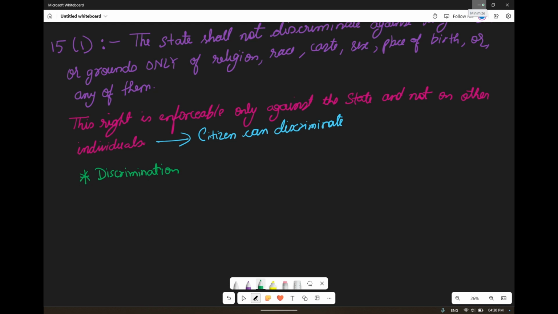That kind of discrimination is allowed. Discrimination in college admission on the ground of educational qualification can be done, but on the ground of religion it cannot be done. If you are Hindu then only you are allowed admission in the college, no, that can't be done. But on the ground of educational qualification, yes, the government can do so.